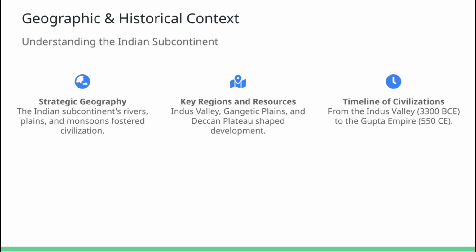On your screen, you see a map of the Indian subcontinent, highlighting the regions where these fascinating civilizations flourished, the fertile Indus Valley, the expansive Gangetic Plains, and more. Picture vast rivers like the Indus and the Ganges, whose seasonal flooding brought nutrients to the soil. Meanwhile, the monsoon rains created cycles of abundance and sometimes scarcity, driving these societies to innovate. This climate and terrain weren't just backdrops. They were the catalysts for complex urban centers, trade routes, and the seeds of empires.